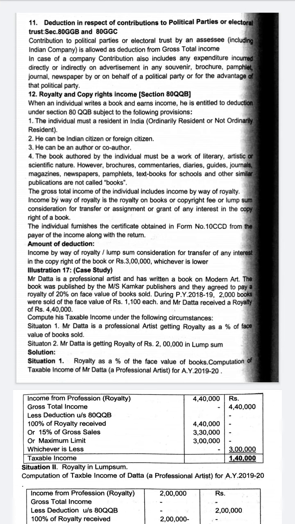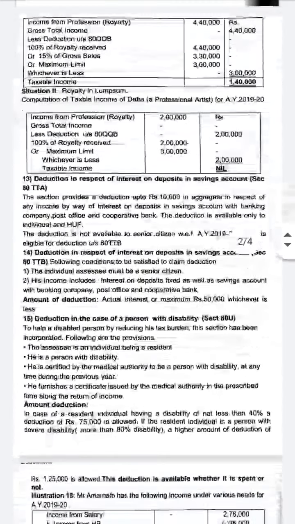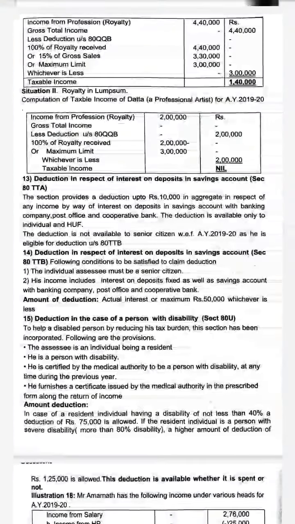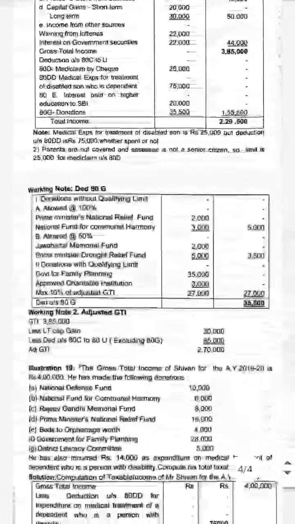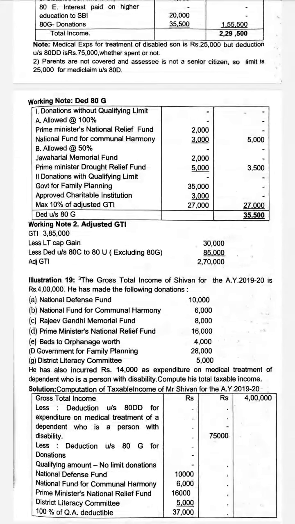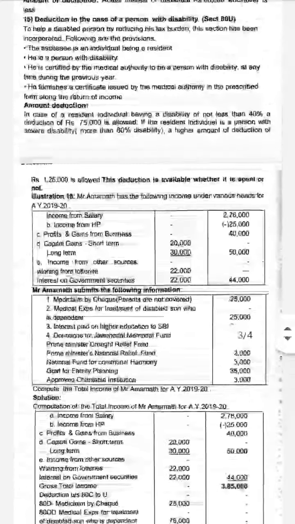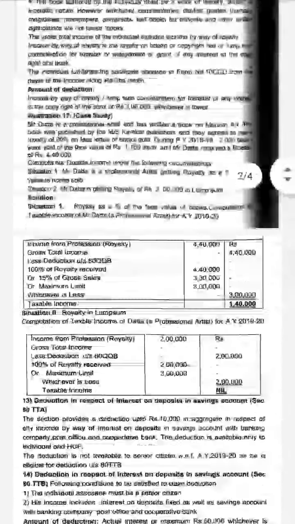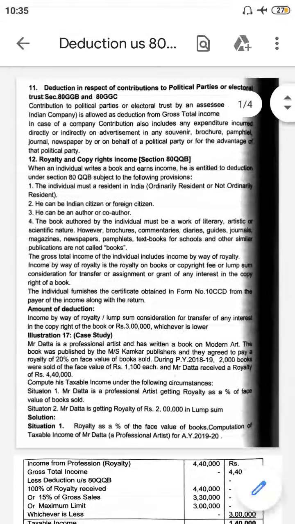Hello, good morning everybody. In this session we will see the remaining part of deductions, where two are very important: that is 80GGC, which we have already discussed along with 80GGB, political party donation, and one more, 80TTA, interest on deposit, and 80U, very important. 80U we will see in this particular session. So let us start with 80GGC.